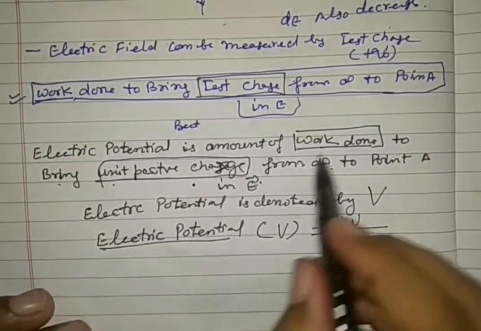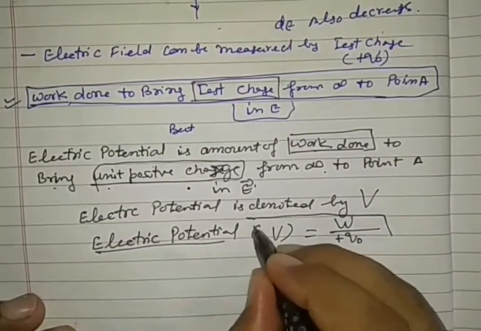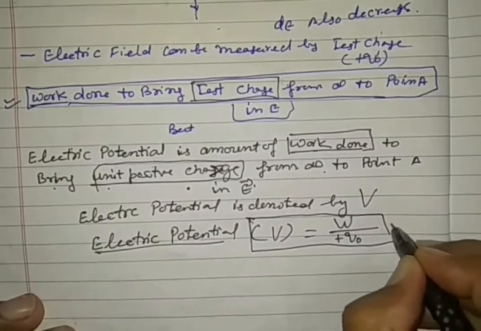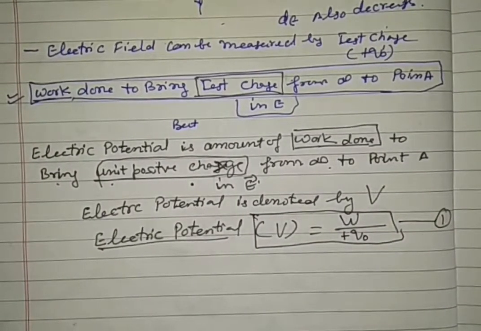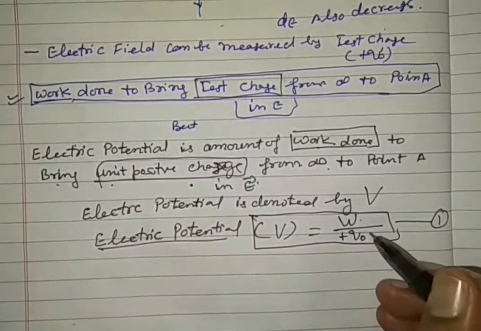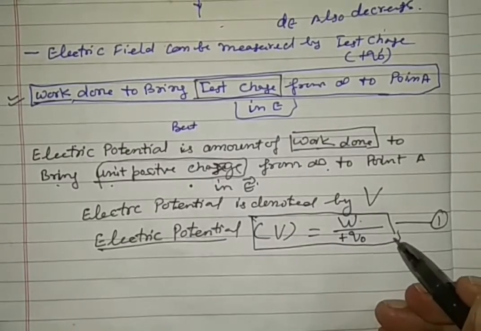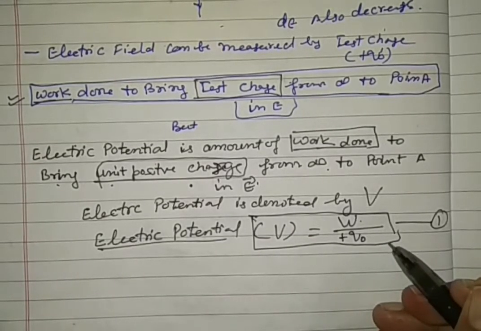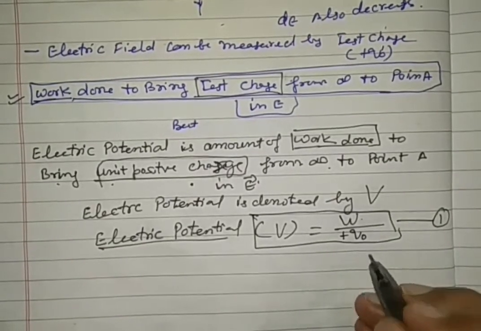So the work done for a unit charge is obtained by dividing by the value of the test charge. This is the formula to calculate the electric potential: V = W by Q0. W is the amount of work done to bring a unit positive charge from infinite to a point of the electric field. So this is the formula to calculate it.